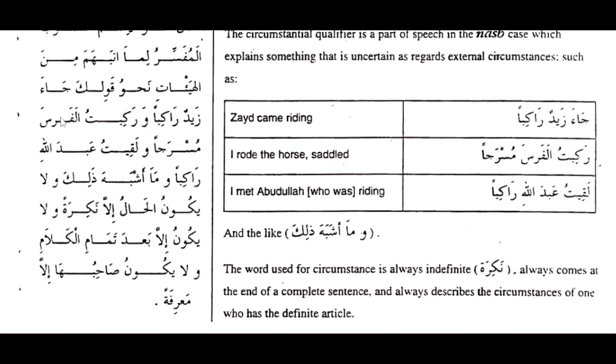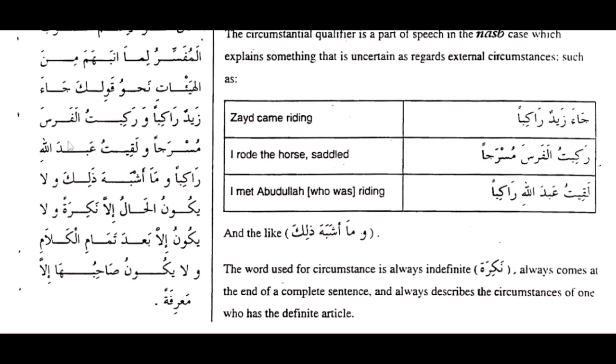So, warakibtul farasa musrajan. Rakibatul farasa. If I say rakibatul farasa, I rode the horse, it makes meaning. But if I add musrajan, the sarjun is the saddle of the horse. If I say musrajan, meaning sitting on the saddle, it gives the condition in which I rode it. I didn't just ride it anyhow, but I rode it sitting on the saddle. So that's musrajan. Now he says that walakitu Abdullahi rakiban.